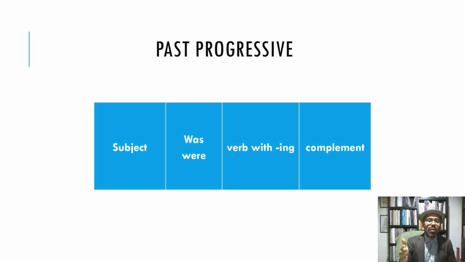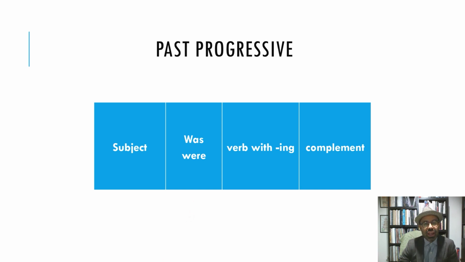This is the form of the past progressive. First, we begin with the subject. Again, it could be a noun or a pronoun, like my friends, my uncle, Juanita, Pedro, etc. And then we have the verb to be, but in the past, that is, was or were. It's the verb to be in the past.